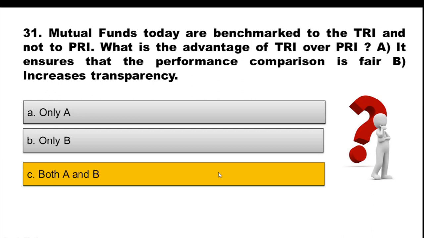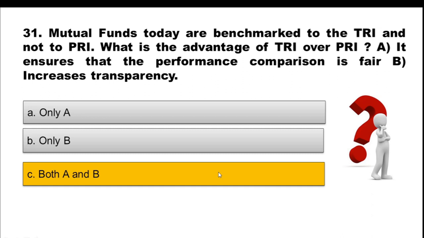And the correct option is both A and B, which means both statements A and B are true. Those are the advantages. Earlier mutual funds were benchmarked to PRI, which is the price return variant of the index. Now it is benchmarked to TRI, that is the total return variant of the index. The price return variant used to capture only the capital gain.